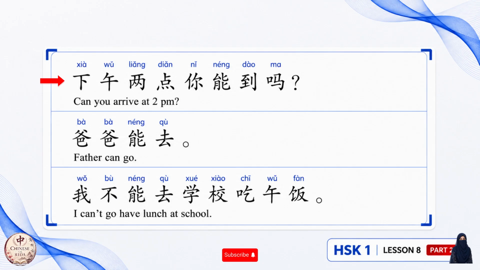For example, 下午2点你能到吗? Can you arrive at 2 p.m.? Here, arriving at 2 p.m. is definitely not something you have to acquire through learning. You just arrive because you have time and you can make it. So, it's just generally talking about the conditions. Next example, 爸爸能去, father can go. Again, it's very general. It's just saying Papa can go. The last example, 我不能去学校吃午饭. I can't go have lunch at school. Also not something you have to acquire through learning. So these three examples, we cannot replace the 能 with 会.